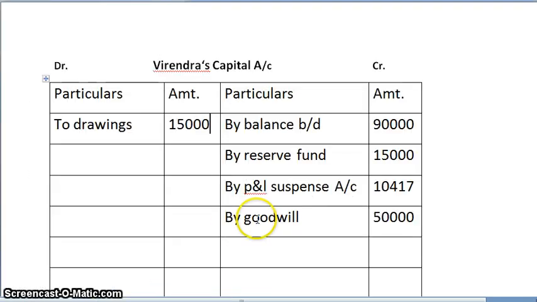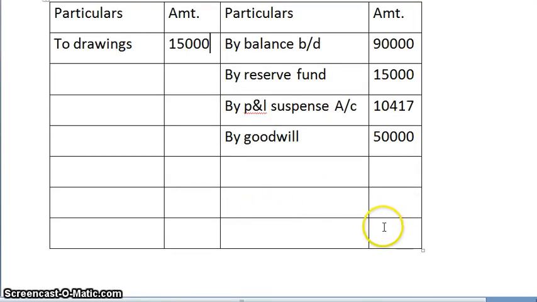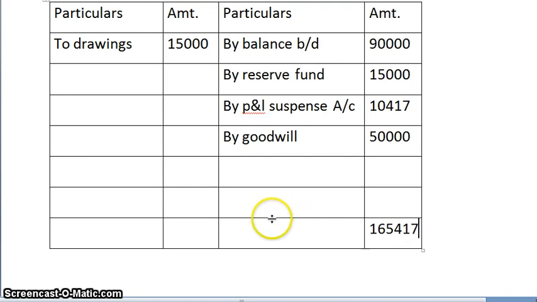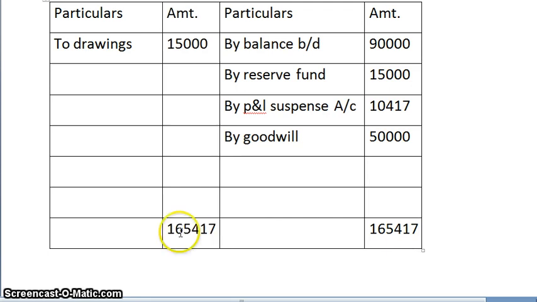So first we'll close his capital account. Credit side is more. So adding, I get 1,65,417.